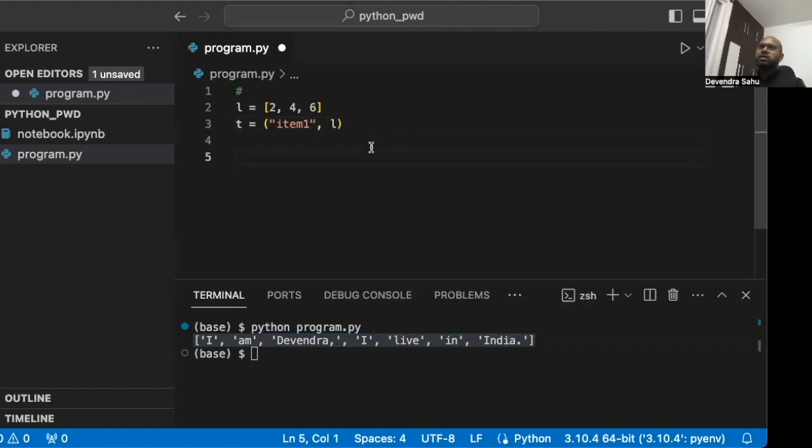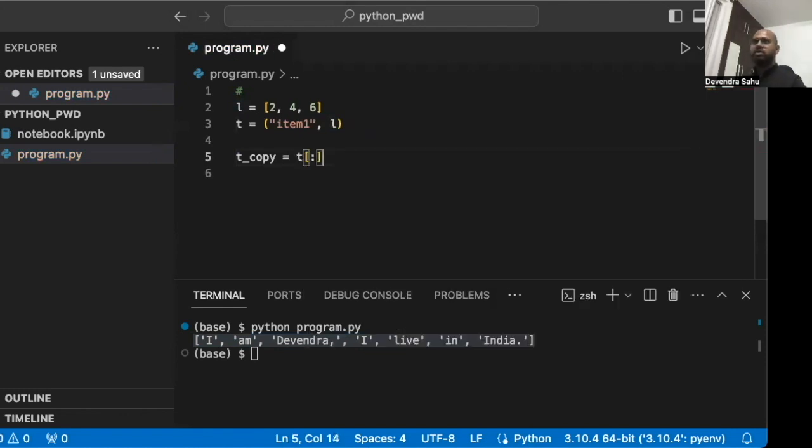So now we can see that we have a nesting here, that we have an immutable tuple, and inside that we have a mutable list, right? And because list is referred by address or location, it acts in a very different way. So let's say I want to copy. So I create a copy of the tuple.